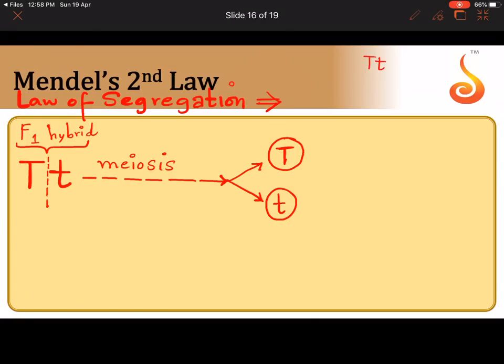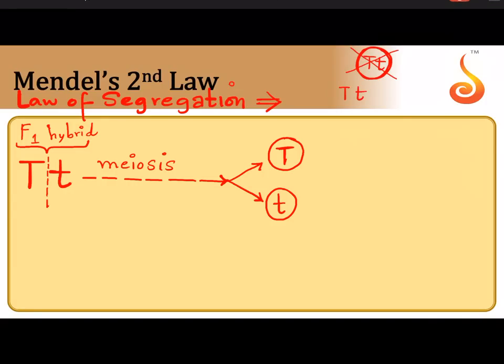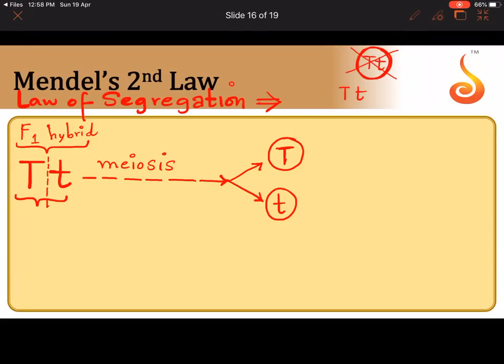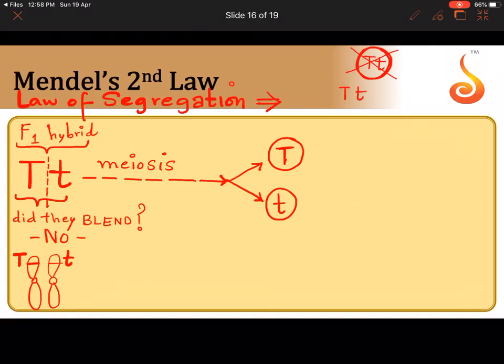Do we see any gamete receiving both like this? If I put a circle, it means it's a gamete or a haploid cell. This is the wrong way of representing. When capital T and small t were present together, did they mix with each other? Did they blend? No, they did not. They were sitting on either chromosomes. Remember, capital T is sitting on one member of the homologous pair, small t is sitting on the other member of the homologous pair. They are not mixing with each other.